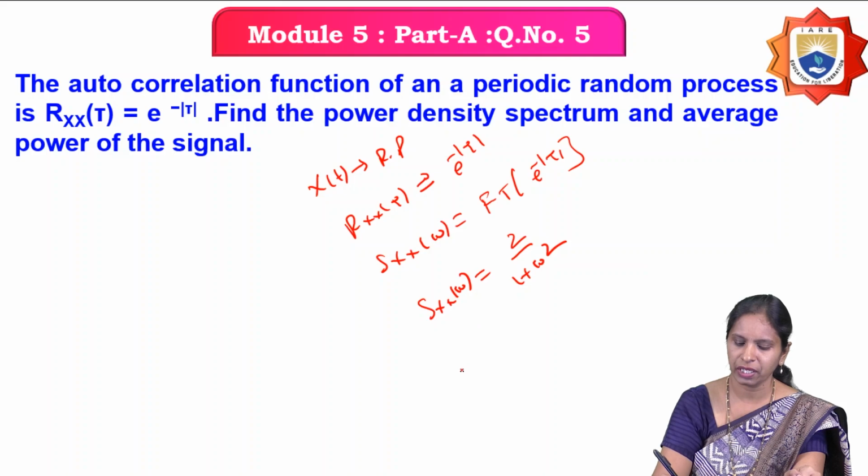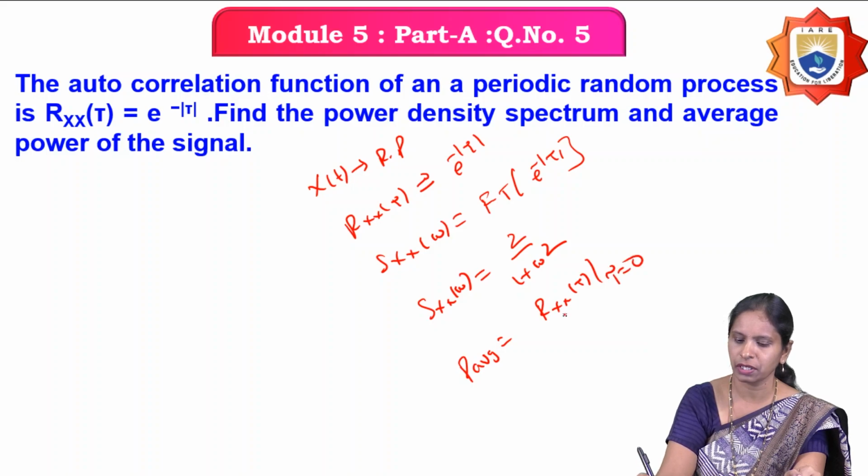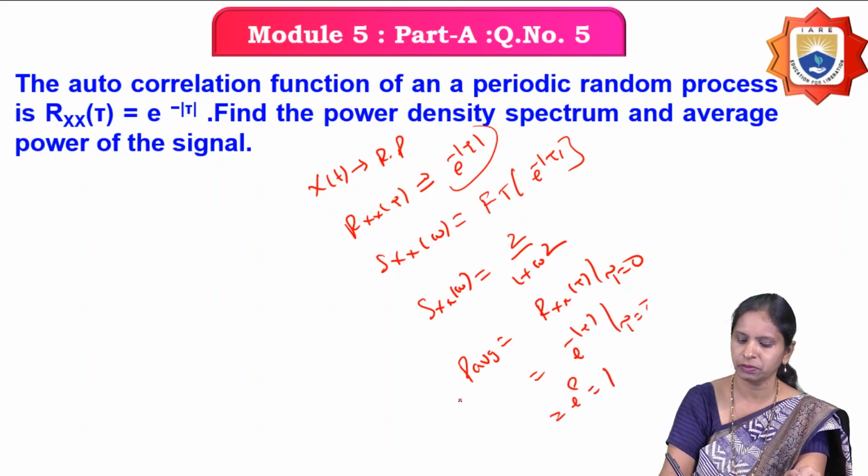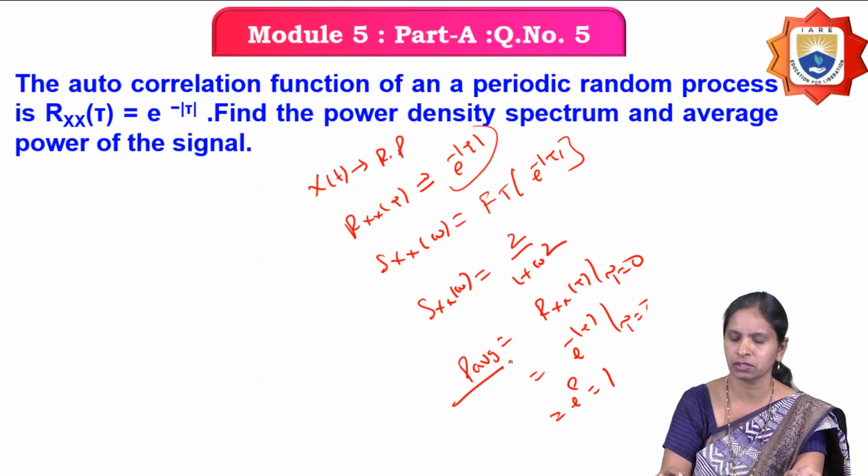Next, what is the average power? It is nothing but Rx of tau at tau equals 0. Therefore, what is Rx of tau? e power minus mod tau at tau equals 0. So e power 0 equals 1. Therefore, the average power of the random process equals 1.